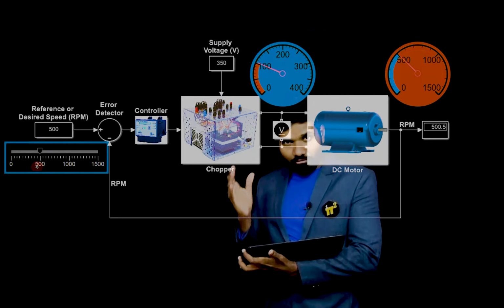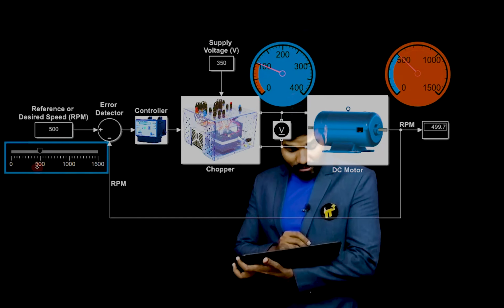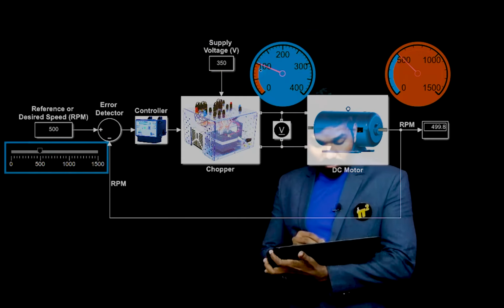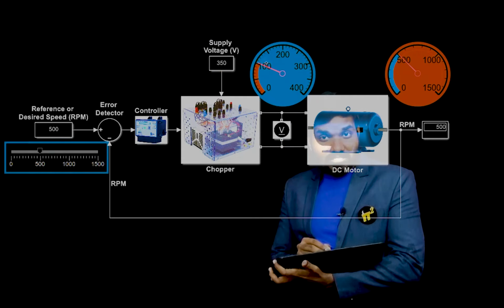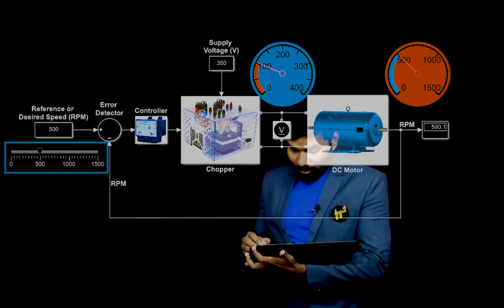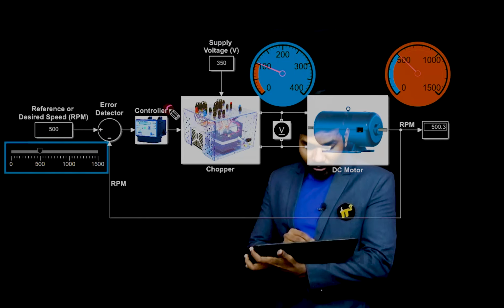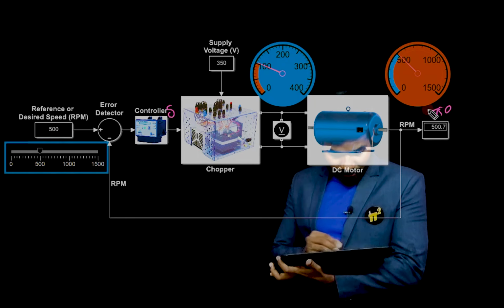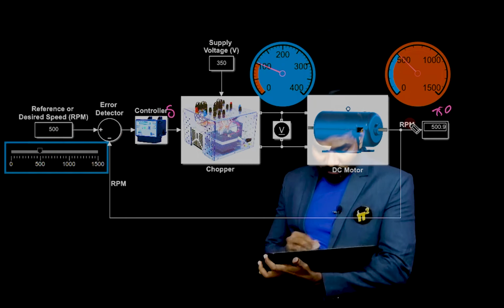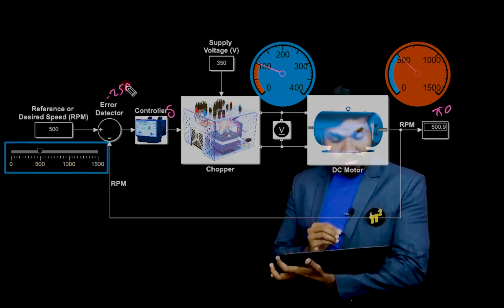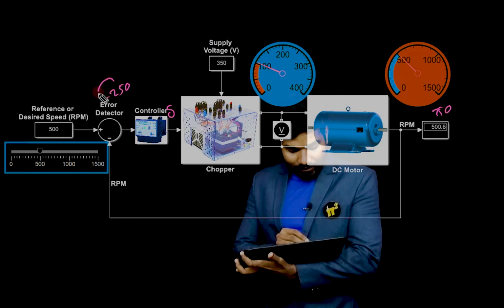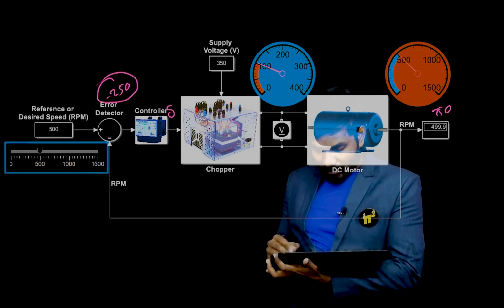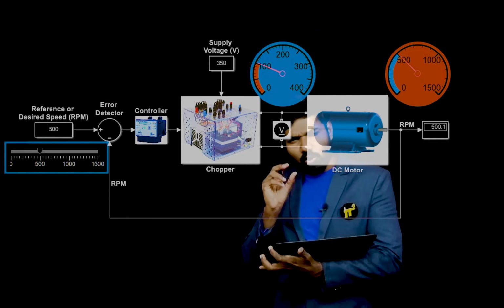The moment I change the reference, we normally call it input, but in this case it's actually a reference. This is input voltage, okay? And suddenly it has changed to 500 because voltage is reduced, right? Why is voltage reduced? Because the controller is asking for less duty ratio. Why is it asking for less duty ratio? Because when this was 750 and the moment I change to 500, the difference between these two is minus 250, instantly. That negative indicates decreasing this value, so it is reducing the value of delta. All of this happens in a very small time frame.